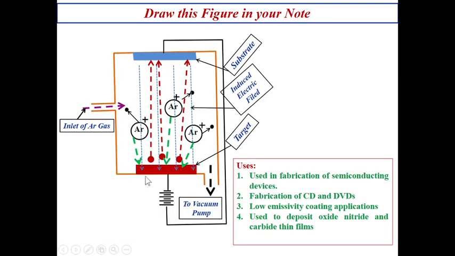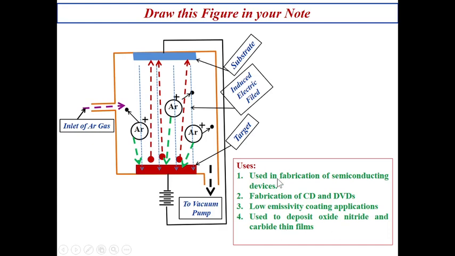Okay, so many things we have discussed. I suggest that you draw this figure in your notes. Pause the video over here and draw this figure. In this figure all the things are there. Sputtering is used in the fabrication of semiconducting devices, fabrication of CDs and DVDs, and low emissivity coating applications. It is very useful for low emissivity coating, and oxide, nitride and carbide thin films are used.